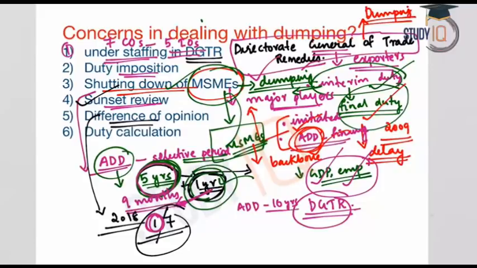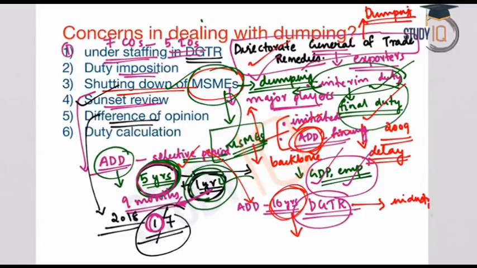We have seen that the anti-dumping duty is for a specific period. And in the case of India, in most of the cases, the anti-dumping duty is levied for less than 10 years. And the argument of the DGTR is that a 10-year period is enough for the industry to become competitive with the global players. But what is the claim of the industries? The industry players argue that as long as dumping continues, anti-dumping duty needs to be in place to protect the domestic industry. So there is a difference of opinion between the DGTR and the industries.